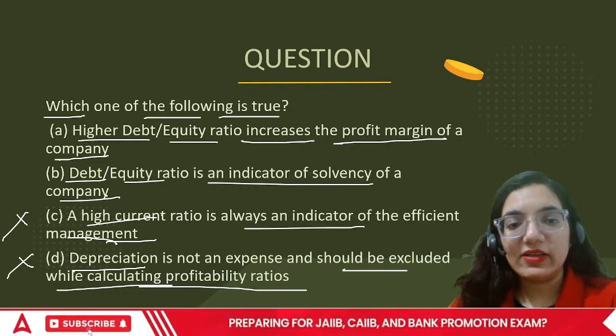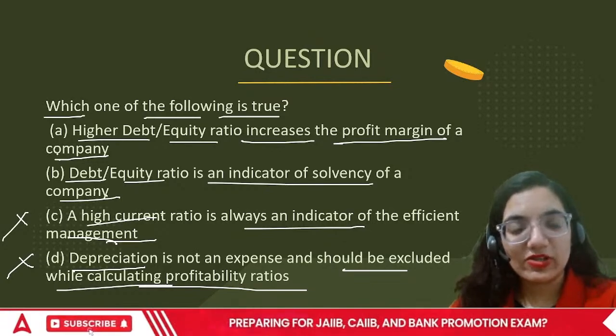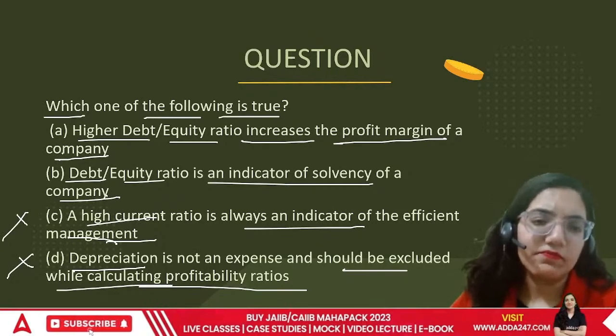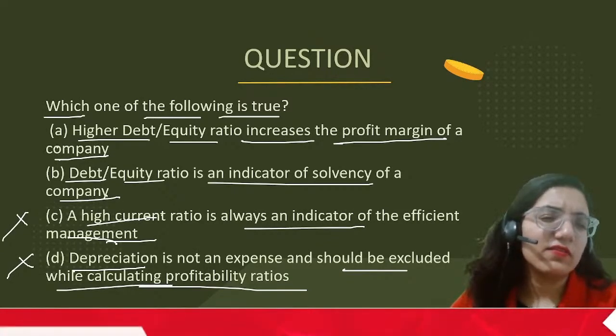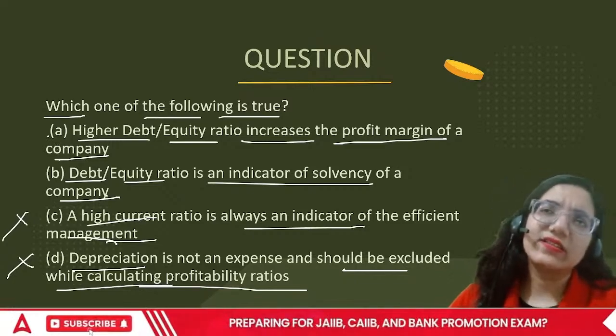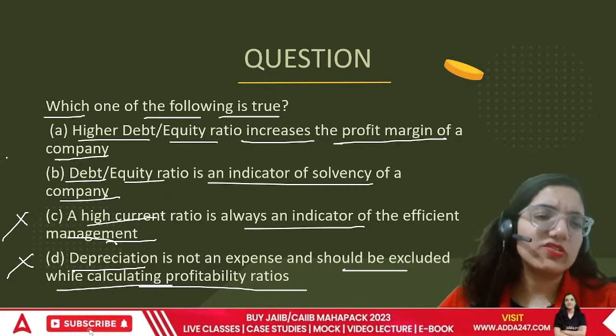A high debt equity ratio increases the profit margin of the company. Debt equity ratio, no. Debt eats away your interest. So interest is basically something that reduces your profit. So this is also not true.